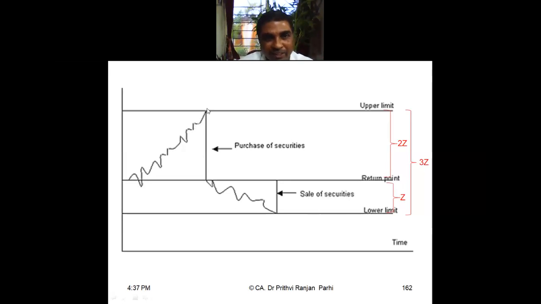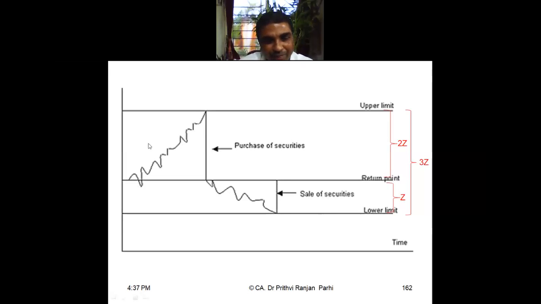The moment it reaches here, then it may cross. So what will you do? You will purchase securities in such a way that the cash balance will be less, and the cash balance will come to this point, what is called the return point. If it goes down also, you will allow it to go down. Doesn't matter. But if it touches the lower limit, then you immediately sell securities to bring the cash balance to the return point.